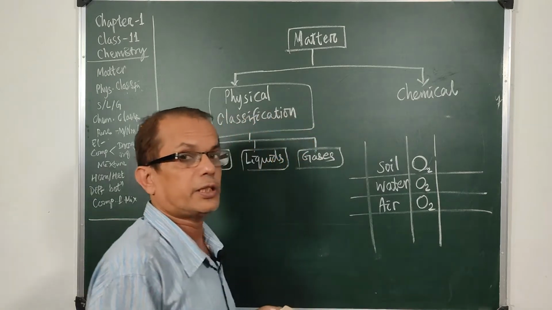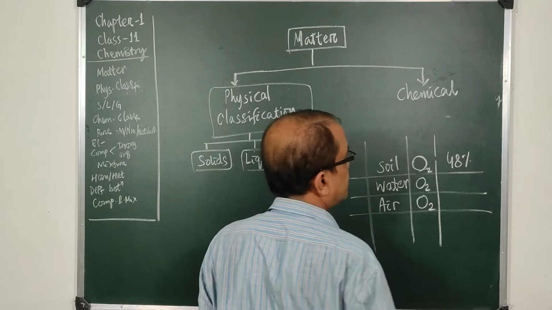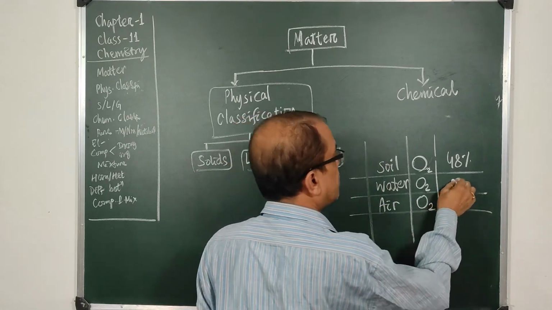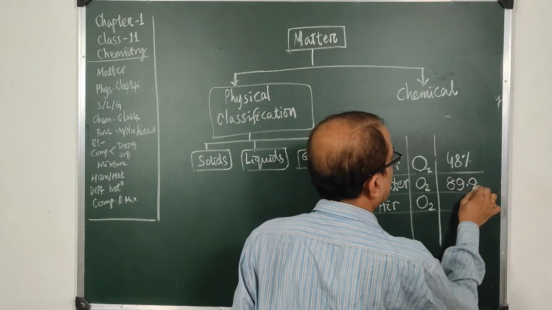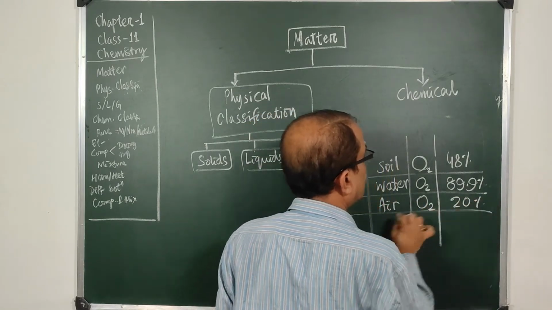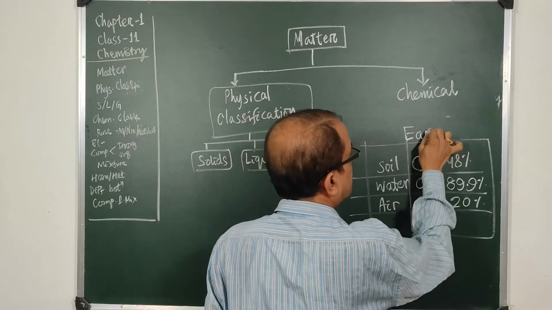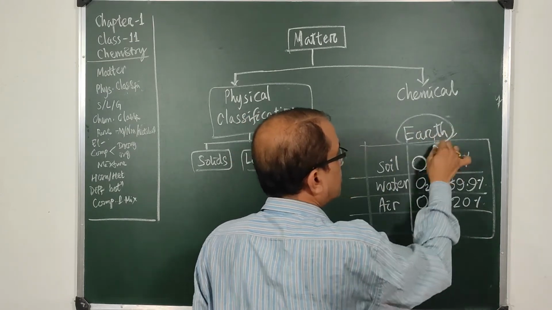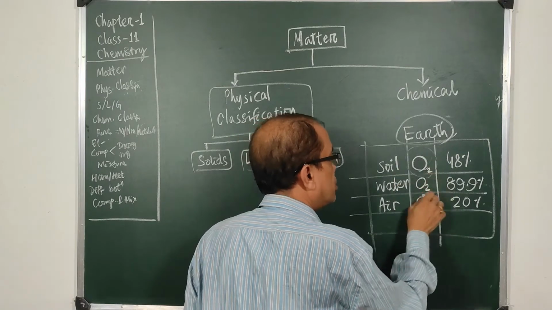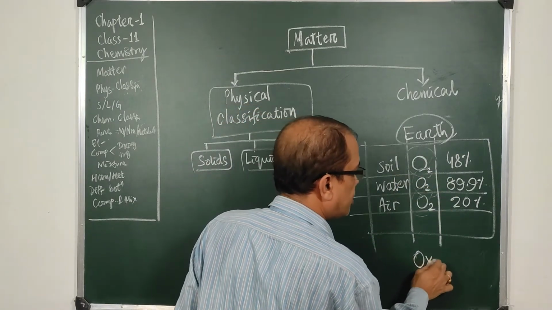Do you know the percentage? Soil contains about 48% of oxygen, and in water it is about 89.9%, and in air it is about 20%. So what is prominent on Earth? If we consider the matter on Earth, it has oxygen and oxygen and oxygen. So we can say Earth is an oxygen planet.